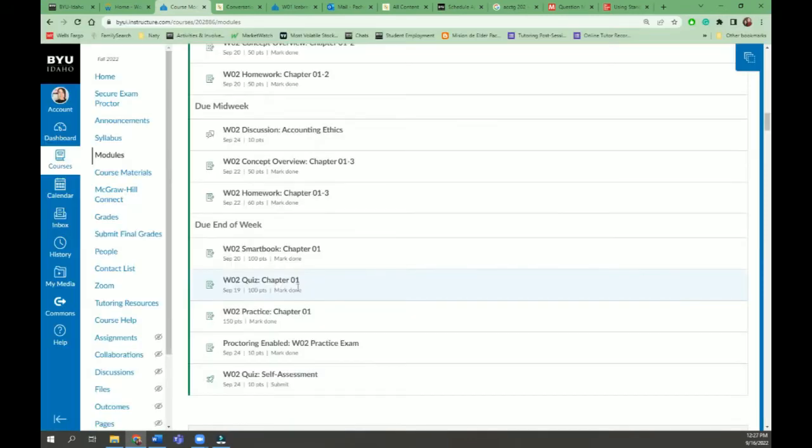Also, this class was updated around two semesters ago. It's a little bit different than when I took the class, and there are still some things that need to be updated. For example, there are some study guides for the exam with different chapter numbers than the ones that you're studying. So just keep in mind that that's because the class was updated. It might be a little bit confusing.